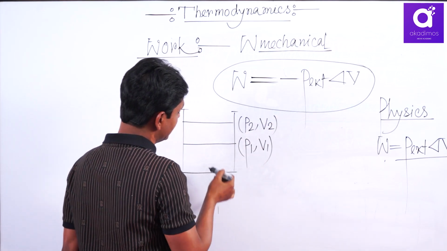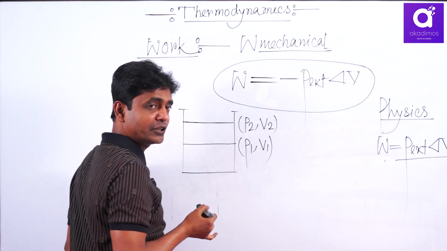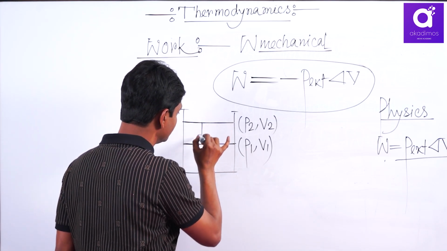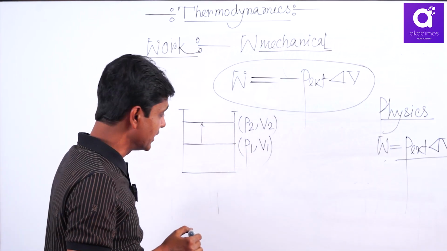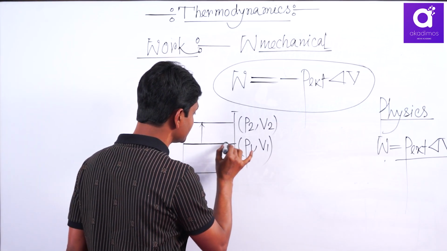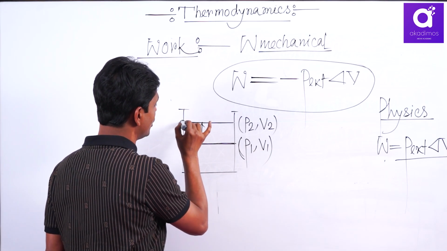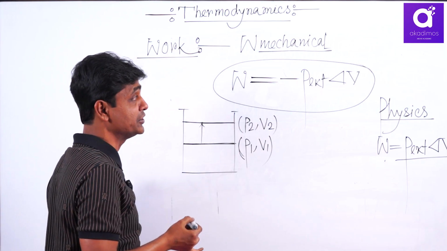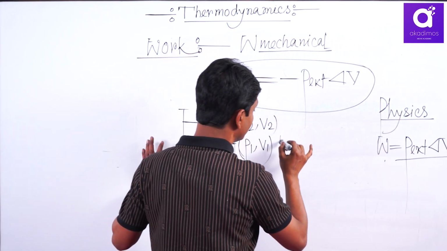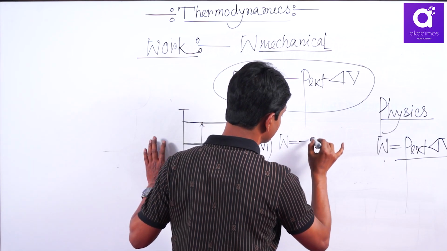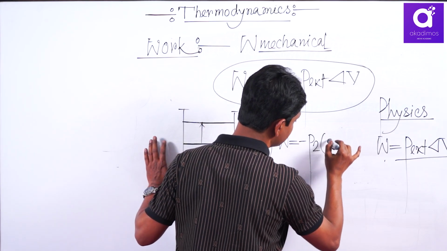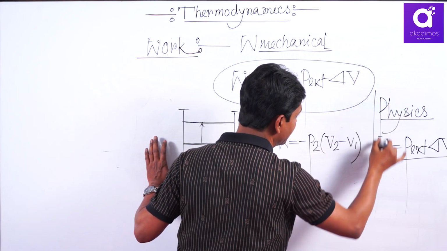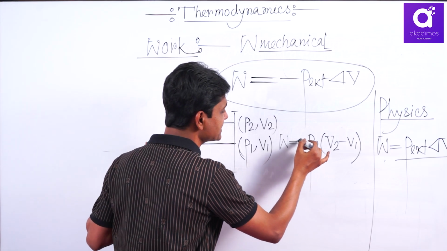That means you have decreased the pressure to P2 from the initial pressure P1. The volume increases to V2, and the driving force is P1 and the opposing or external pressure is P2. Here W is, according to IUPAC or chemistry convention, minus P2 times V2 minus V1. Now why the minus sign?